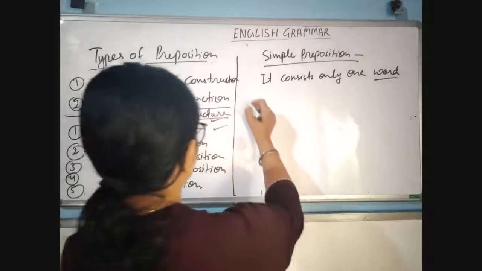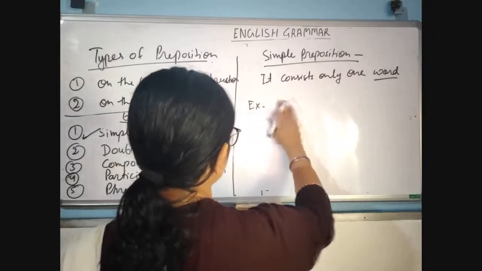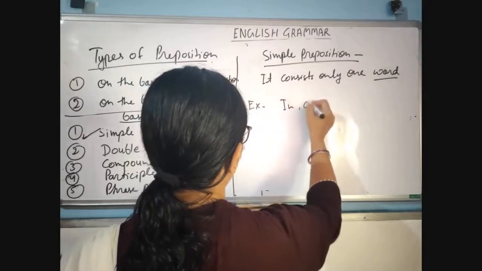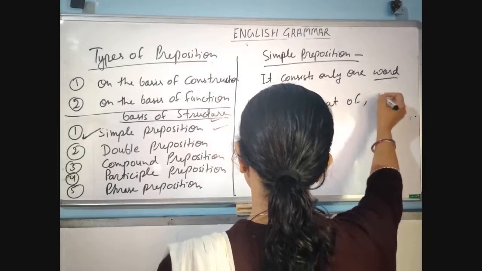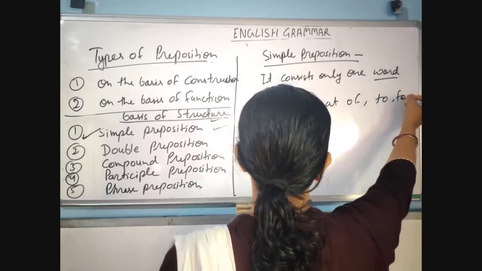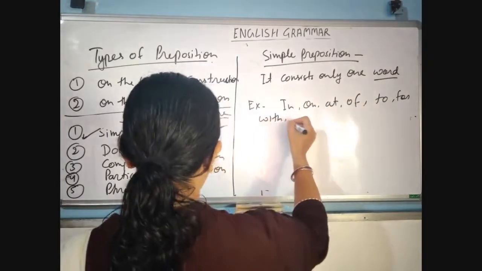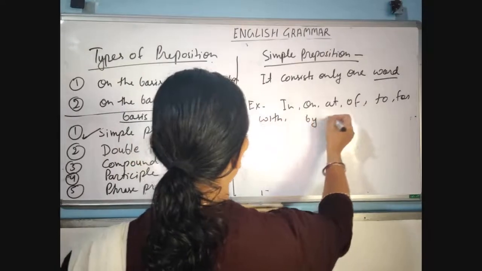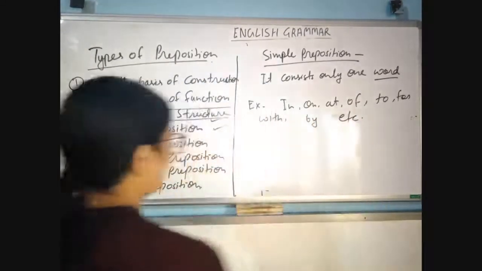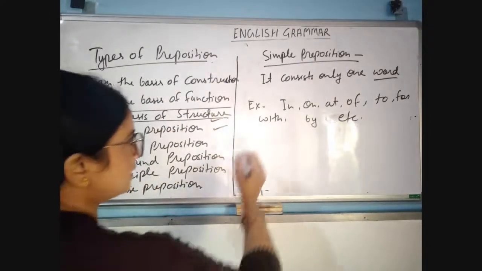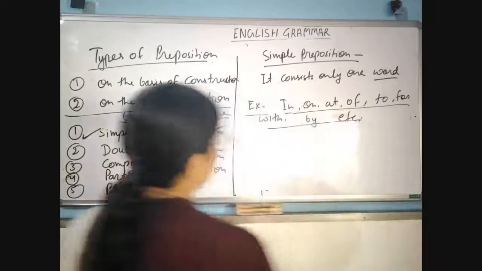Okay, examples, as you always use in your sentences: in, on, at, of, to, for, with, by, etc. Okay, so these are the examples of simple preposition.